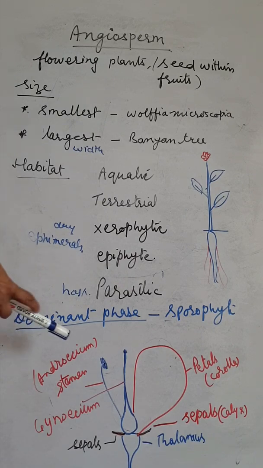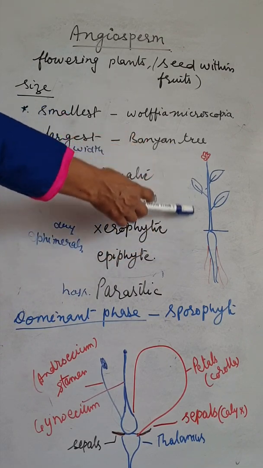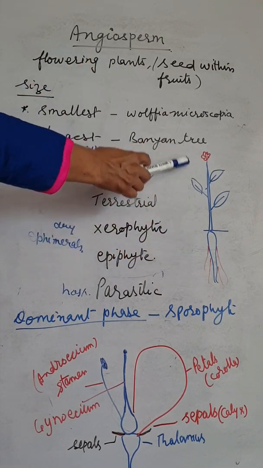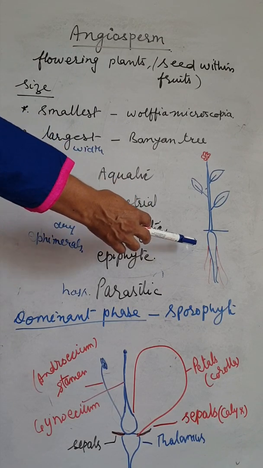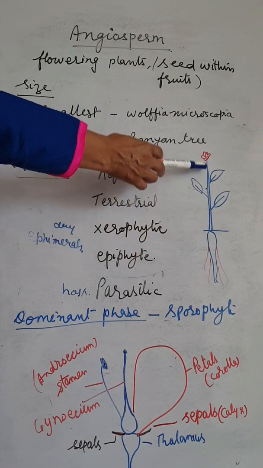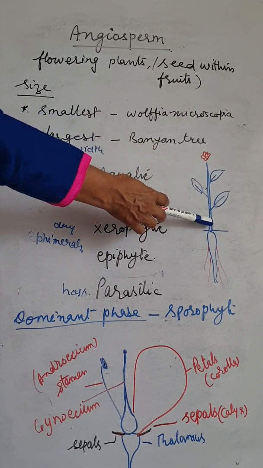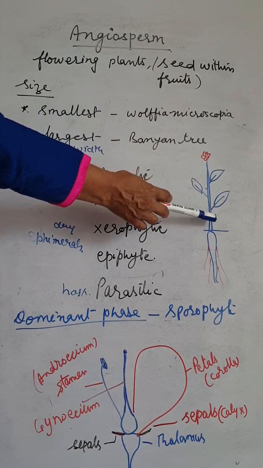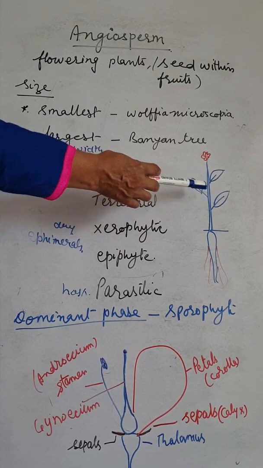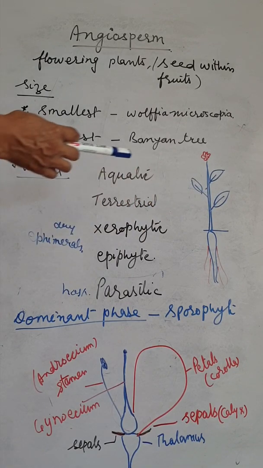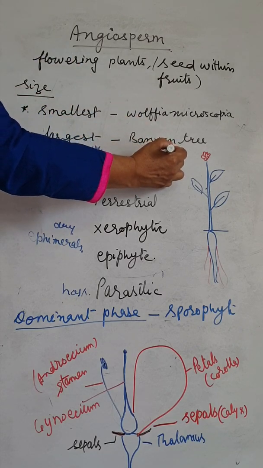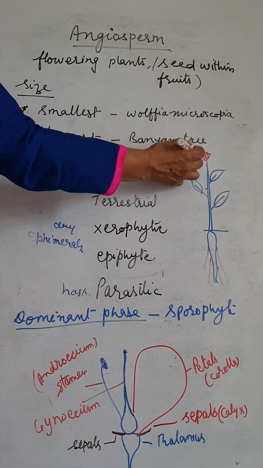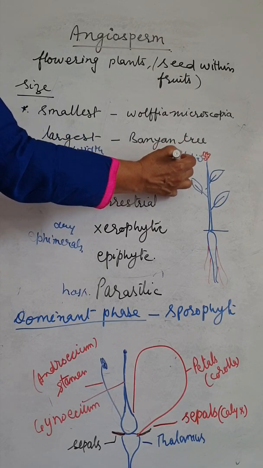So this is the angiospermic plant, the flowering plant. The various parts are there: roots, stem containing nodes and internodes, leaves, and the flower. The flower is the modified shoot.